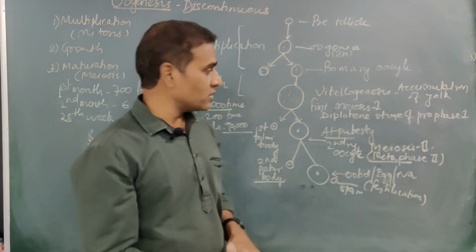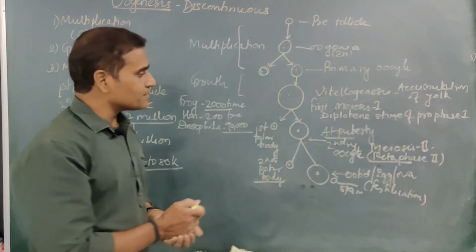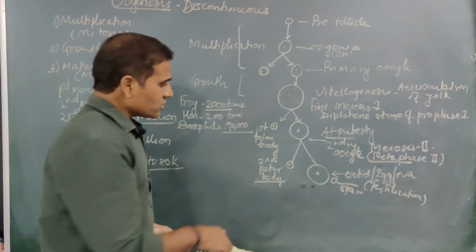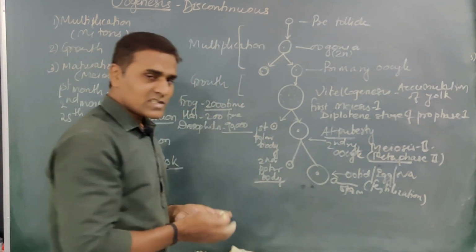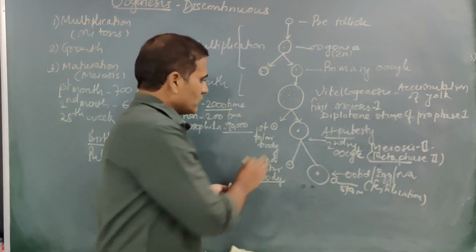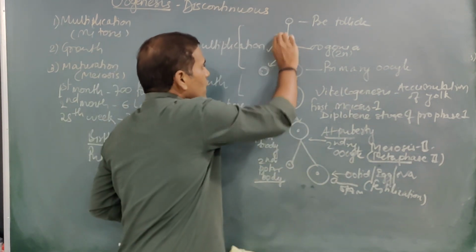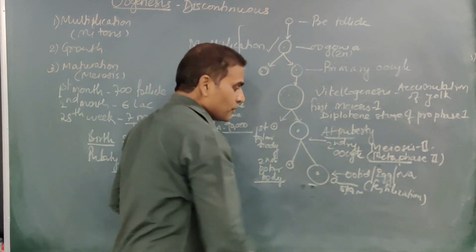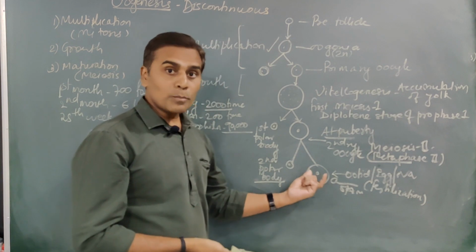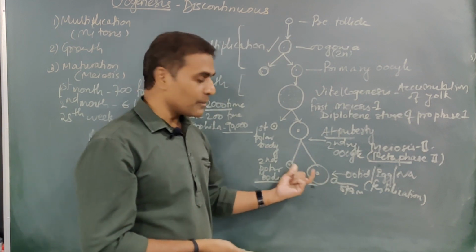So this is how oogenesis in females takes place, right? Now why are these cells unequal in size? Because we said one oogonia results in the formation of a single egg. Now the egg needs to have cytoplasm or food reserve with it for development of the embryo.